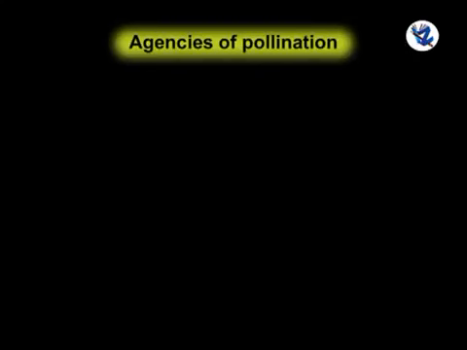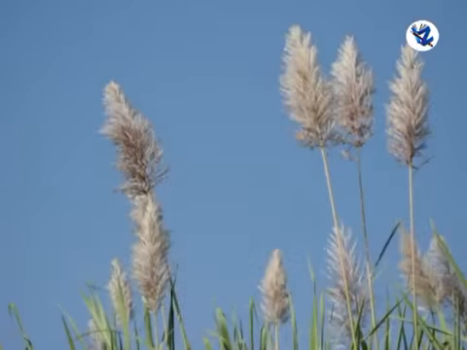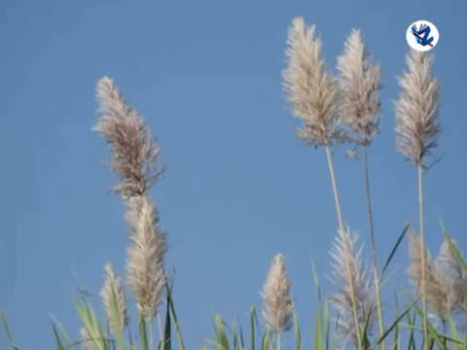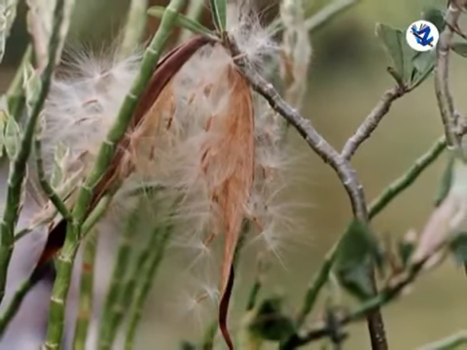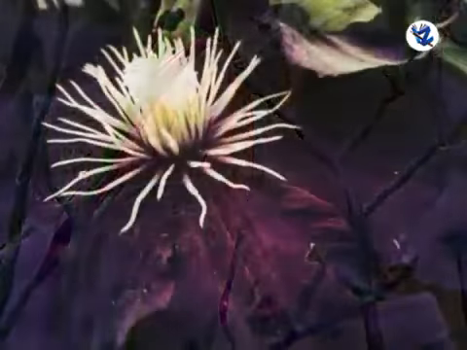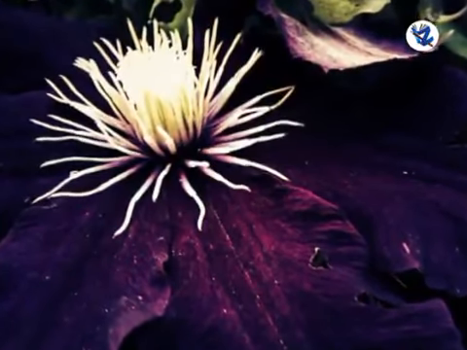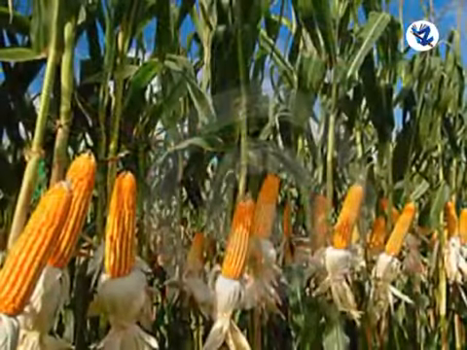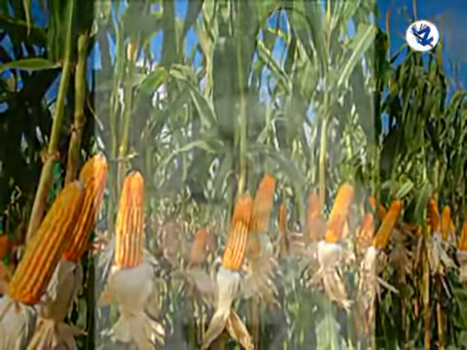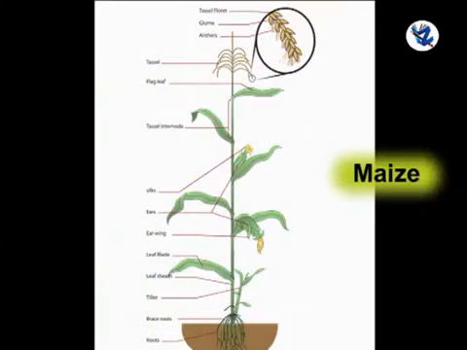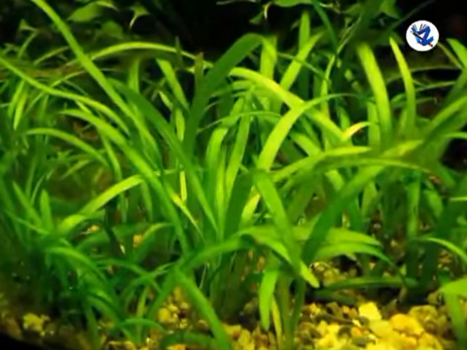Agencies of pollination. On the basis of agents involved, pollination is of the following types. 1. Anemophily. Pollination carried out by wind. Flowers are small and numerous. Inflorescence or flowers may be pendant so that they may swing. Stamens possess long filaments and anthers are versatile. Pollen grains are smooth, dry, light in weight and are produced in large numbers. Example, maize.